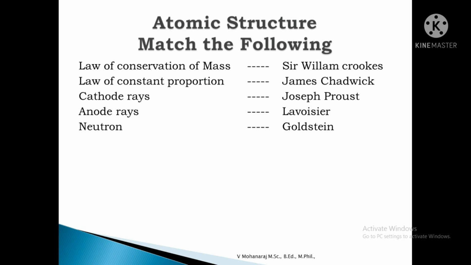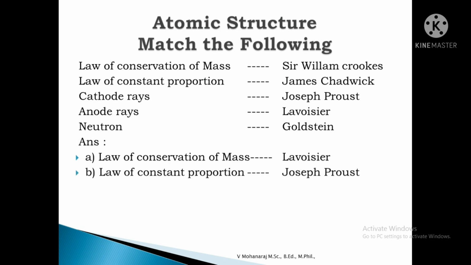Now we are going to match the correct answer to each question. Law of conservation of mass was given by Lavoisier. Law of constant proportion was stated by Joseph Proust.